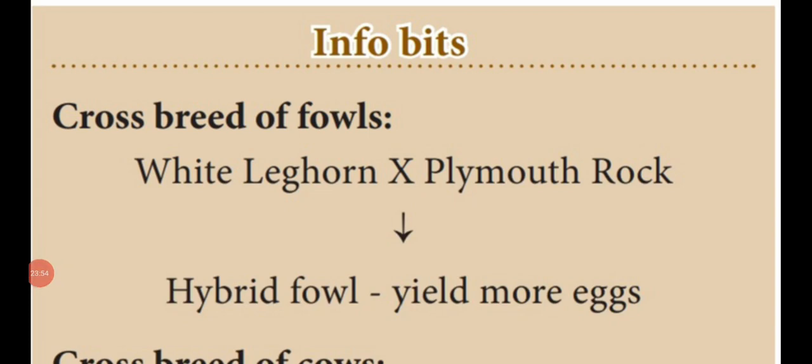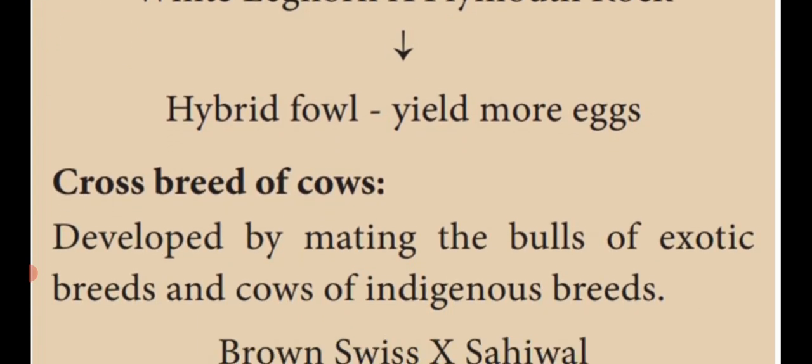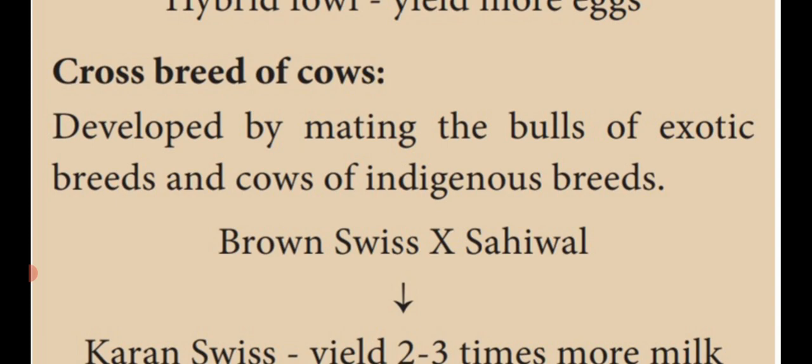Dear students, another example is given in the information, crossbreeding of fowls. There are different types of chicken or hen. White Leghorn crossed with Plymouth Rock produces hybrid fowl that yield more eggs. Another example, crossbreeding of cows, developed by mating bulls of exotic breeds with cows of indigenous breeds.